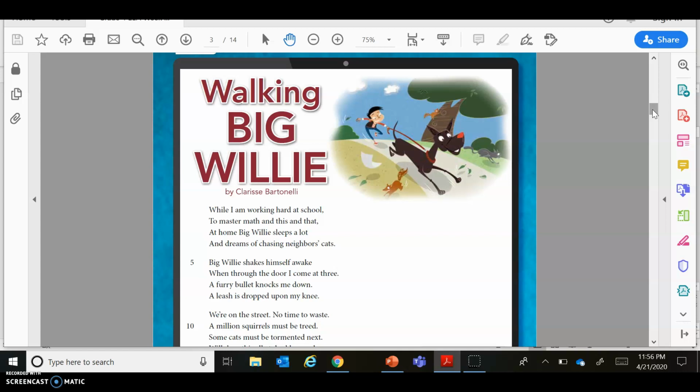Perfect. So the main character is a dog named Big Willie. Yes, we have a younger boy in there, but the main character, the star of this poem, is Big Willie. And we also get that because we see him in the picture, and the title is called Walking Big Willie. Next comprehension question. Who do you think is the narrator of this poem? And why do you think that?